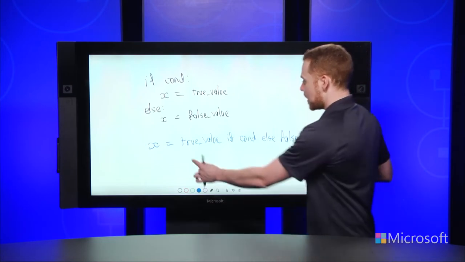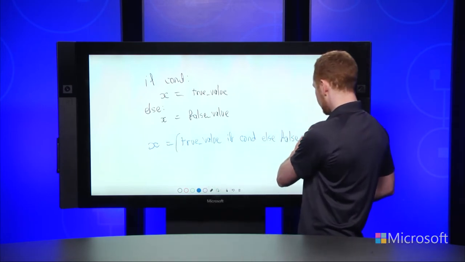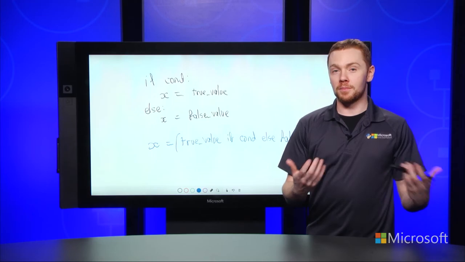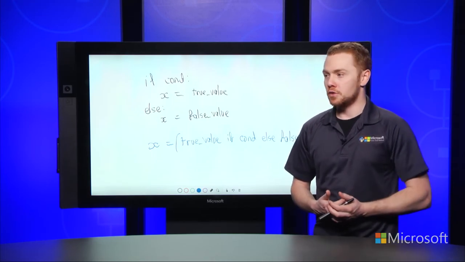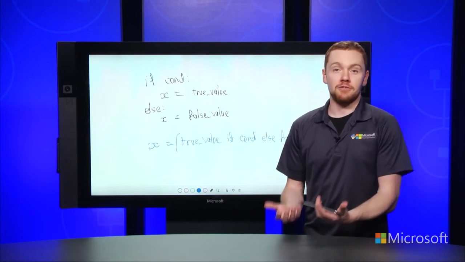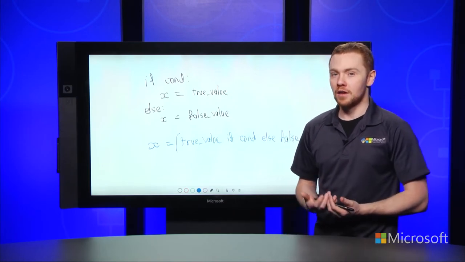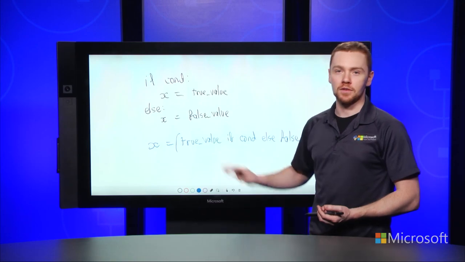And because this part is an expression between here and here, you can take that and embed it as part of a longer statement. You can pass it as an argument to a function. You can use it as basically any value that shows up in Python, rather than having to use standalone statements on their own.